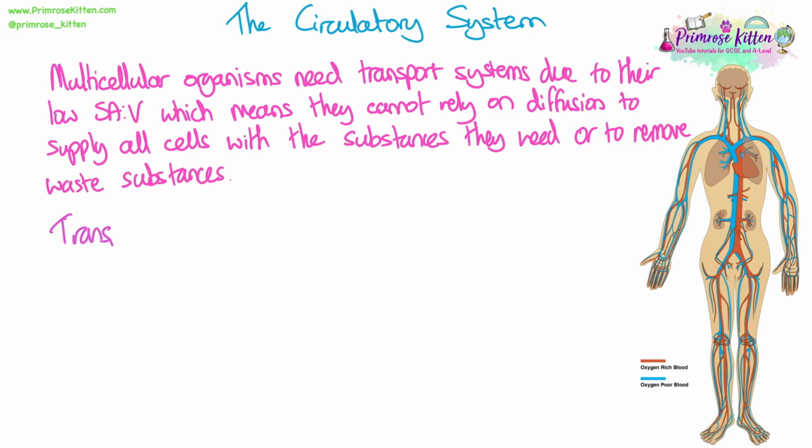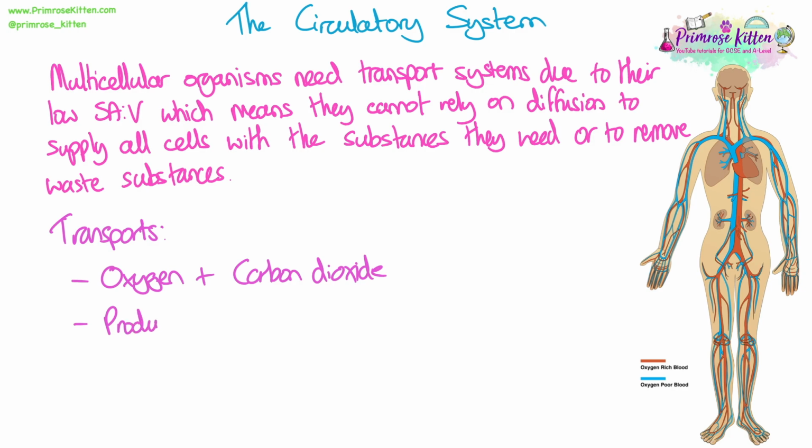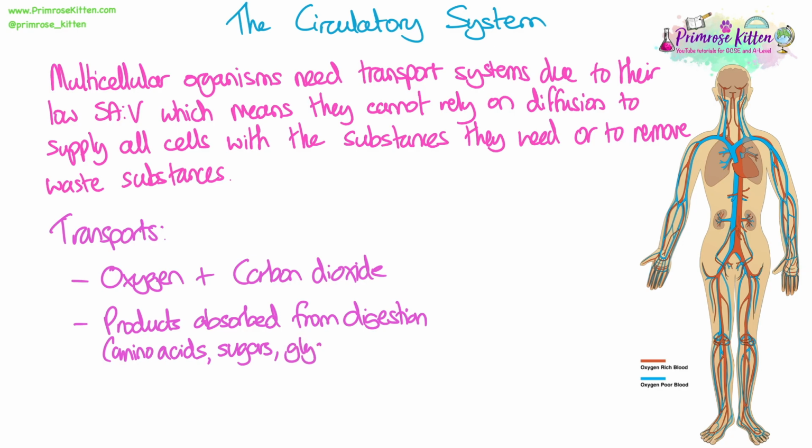Okay, so let's look at some of the things that the blood transports, or the circulatory system transports. So obviously oxygen and carbon dioxide are gases from the lungs. All the products absorbed from digestion, so the amino acids, the fatty acids and glycerol, the glucose, all of these will be transported from the small intestine to every cell in the body, where they'll then use them and build new molecules with them or use them for respiration.